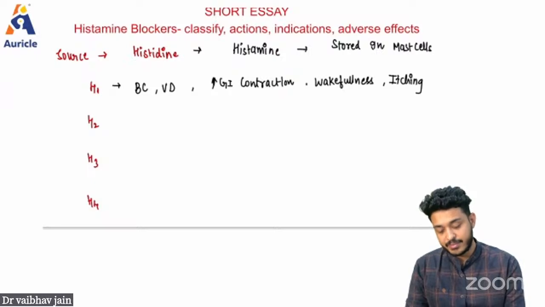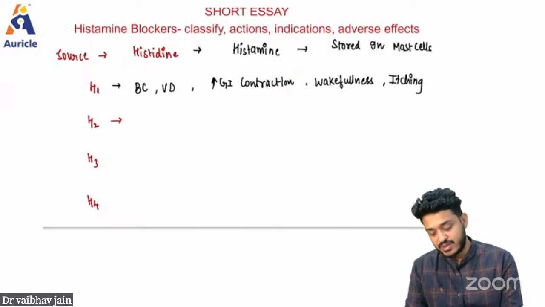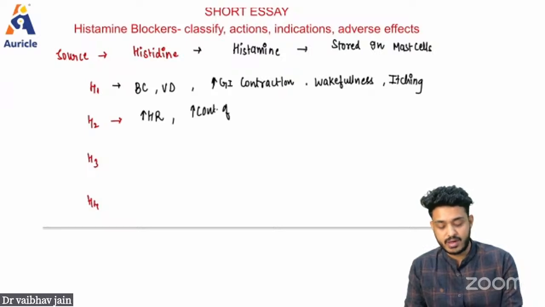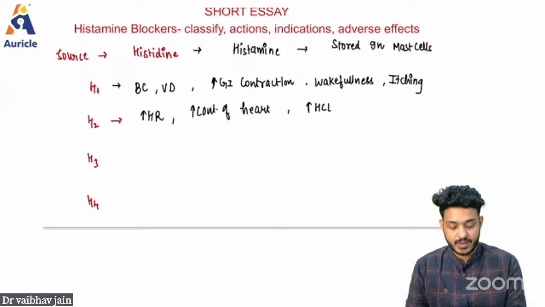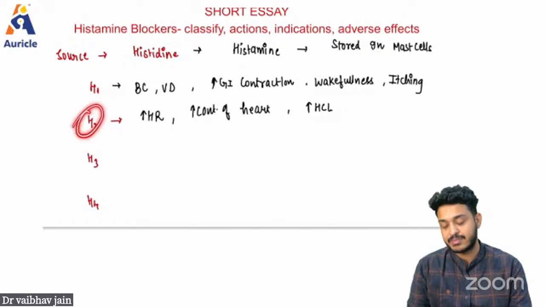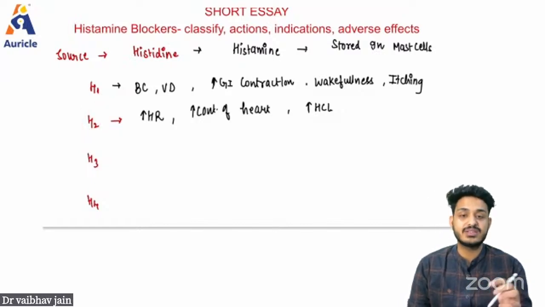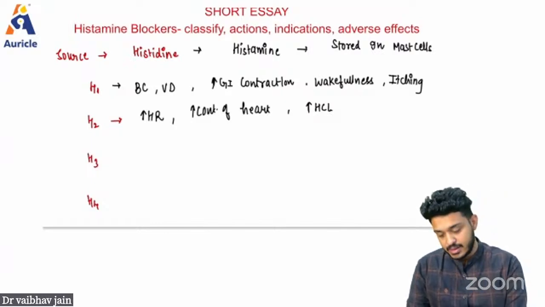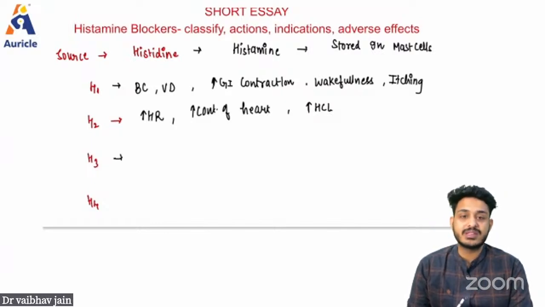H2 receptor, remember, is going to be responsible for an increase in the heart rate, an increase in the contraction of the heart, and most importantly, an increase in HCl production from the parietal cells. I've taught you three things for the increase in HCl. First thing is acetylcholine. Second thing is the H2 receptor. And the third thing is G cells releasing what? Gastrin, right?